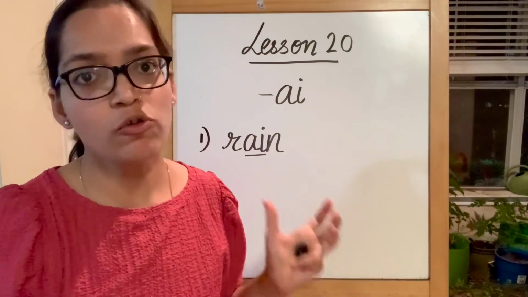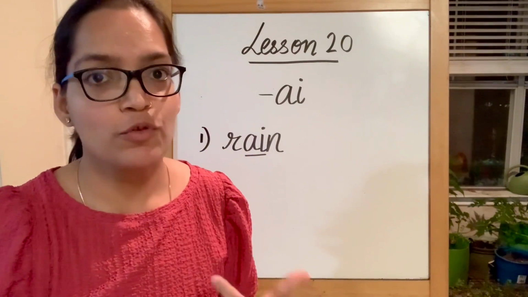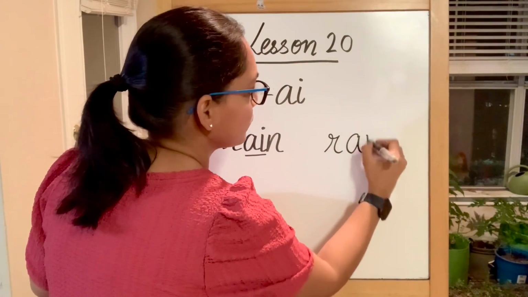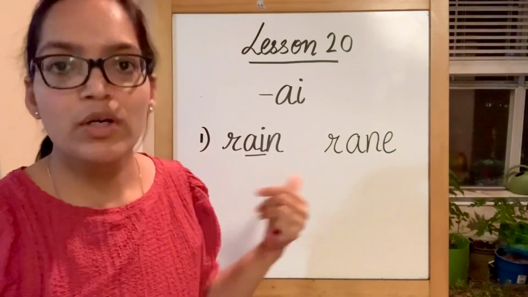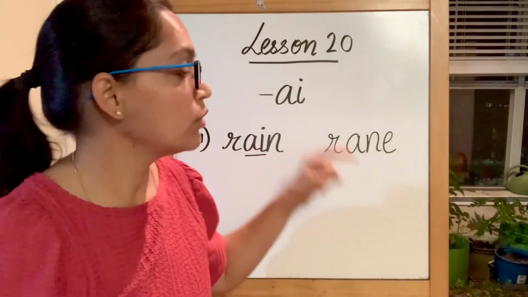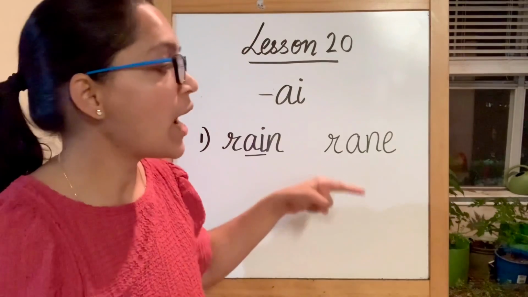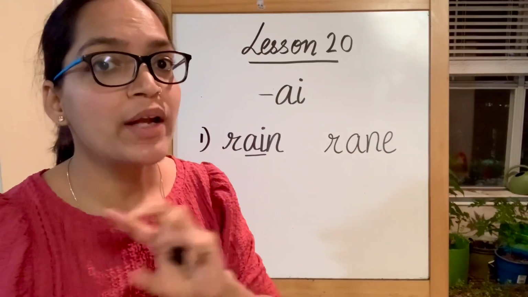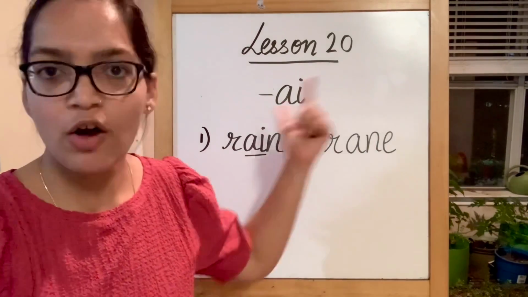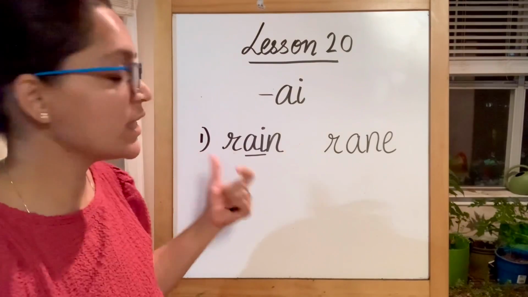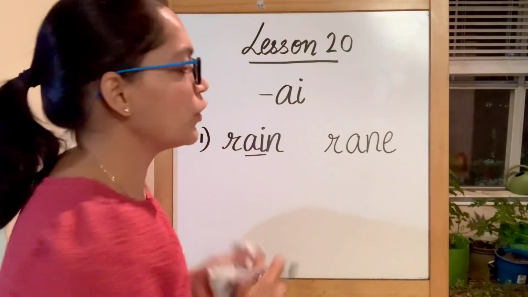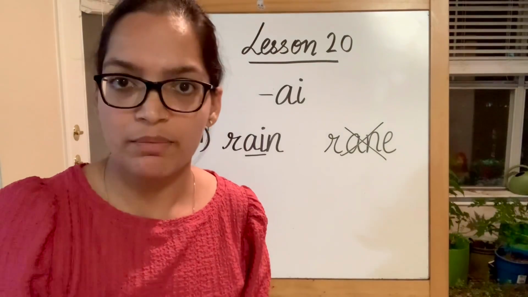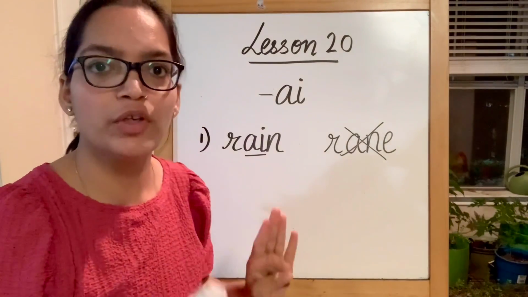Now if I'm writing, I might get confused with the sound of A and write it with A and E, because I hear rain. So the moment I hear long vowel A sound, I might put only A and end it with E. You are absolutely right when you do that, but this is not how rain is spelled. Rain is spelled like R-A-I-N. So for now, we are not concentrating on the writing part. Let's just stop here for the reading purposes.